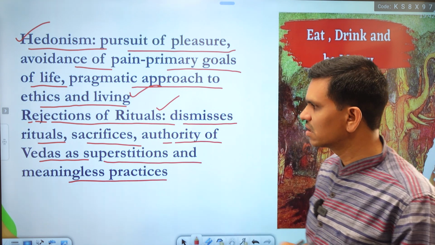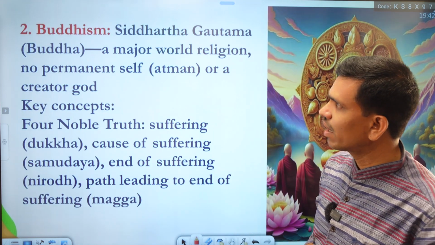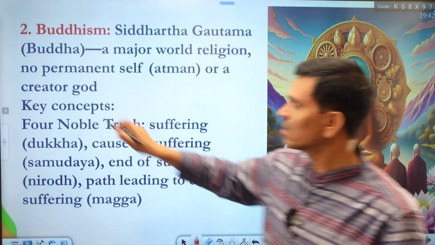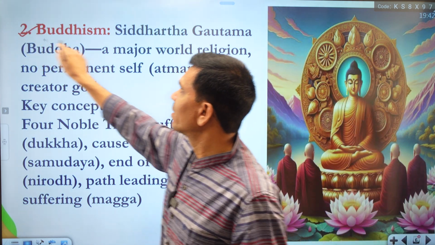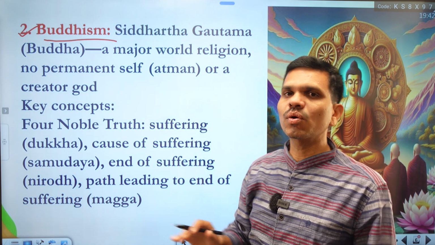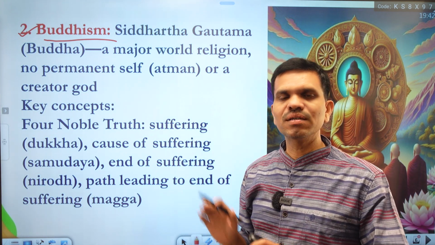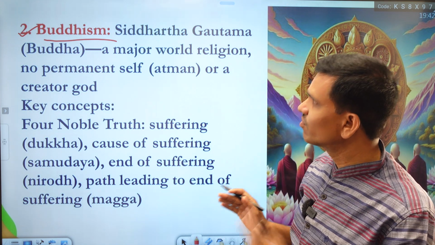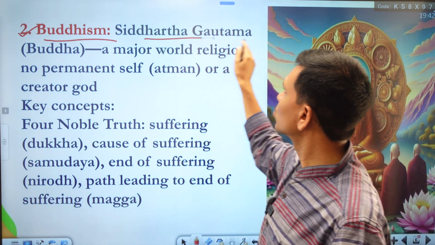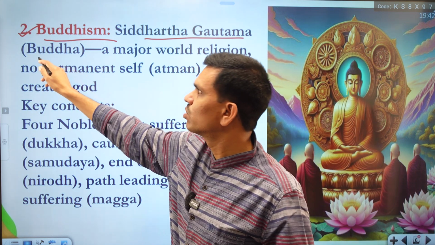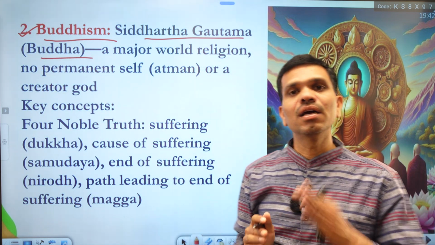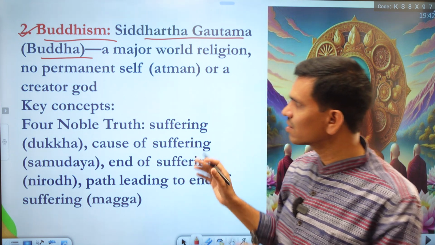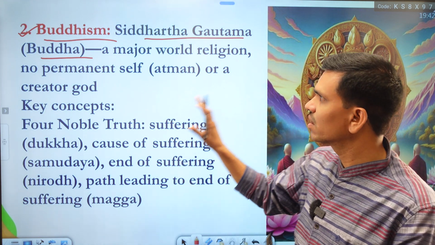Now let's consider the second system, a very prominent system, that is Buddhism. Buddhism is a major world religion. We find Buddhism in so many countries around the world, and the founder of Buddhism is Siddhartha Gautama, who is popularly known as Buddha. So we all know about Buddha and his philosophy. Let's understand in brief what is there in Buddhism.